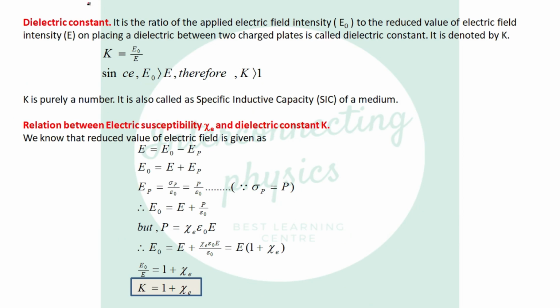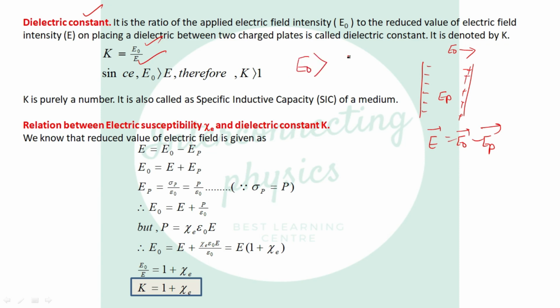Now what is the dielectric constant? It is the ratio of the applied electric field to the reduced value of the electric field inside the dielectric. Why reduced value? Because negative charge and positive charge here induce some electric field E P, and the reduced value of the electric field is E naught minus E P. And you know that the applied electric field is always greater than the reduced value because it has been reduced. So it means K is always greater than 1, and K is also called the specific inductive capacity, SIC, of a medium.